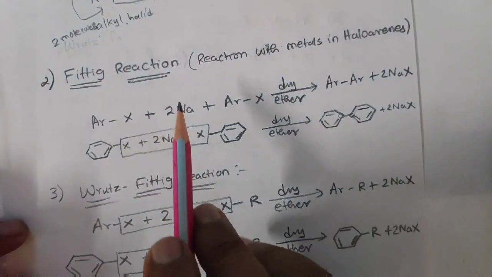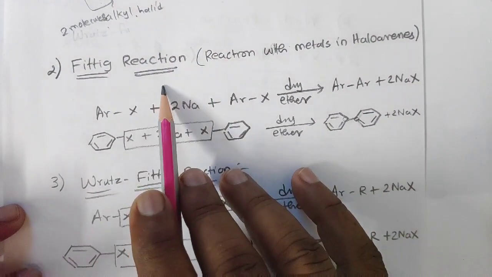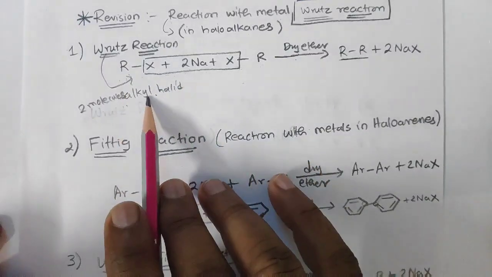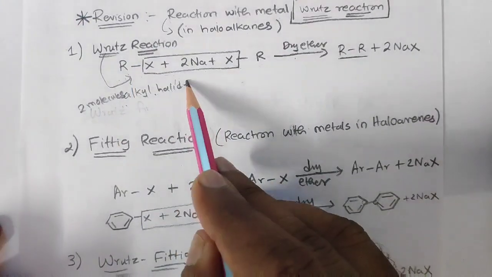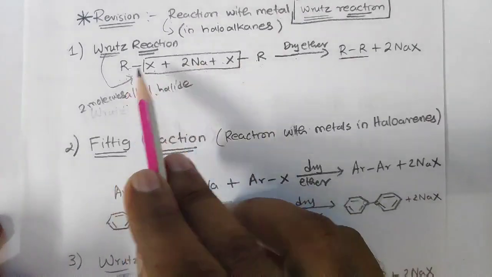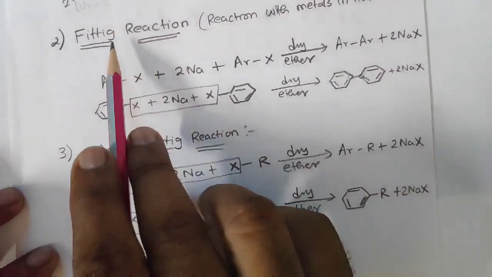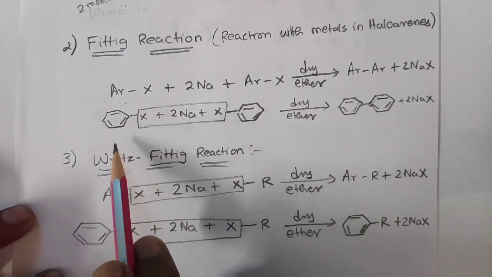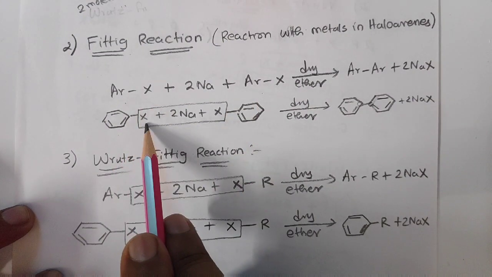Now I will just write down this second part. We will take Fittig only, so it will be easy for you to remember. See, in Wurtz, two molecules of alkyl halides are used, one and two. Now in this Fittig reaction two molecules of aryl halides are used. Aryl halide means a benzene ring with a halogen on it, right?